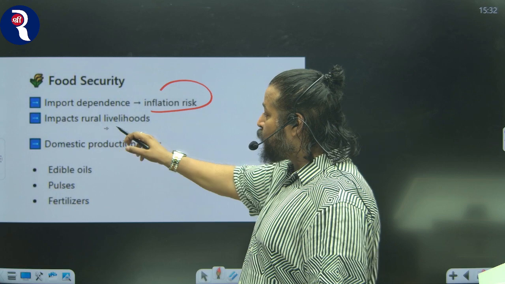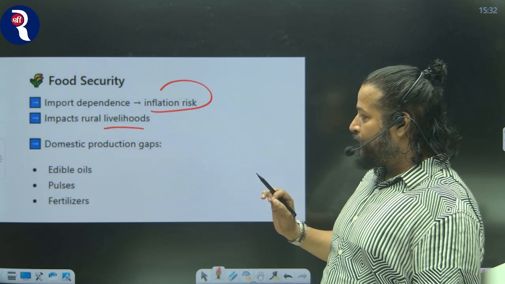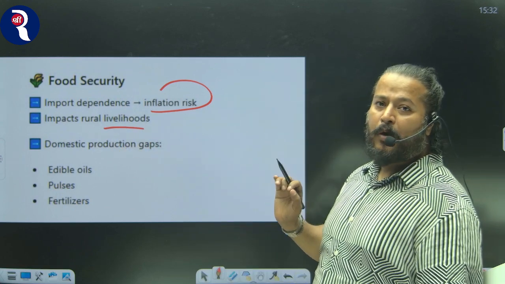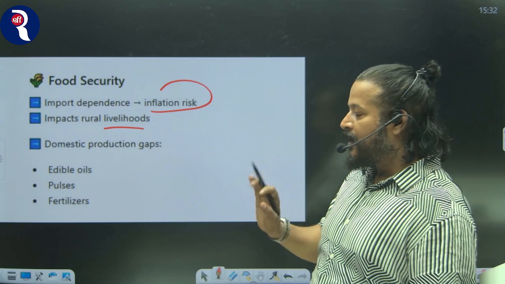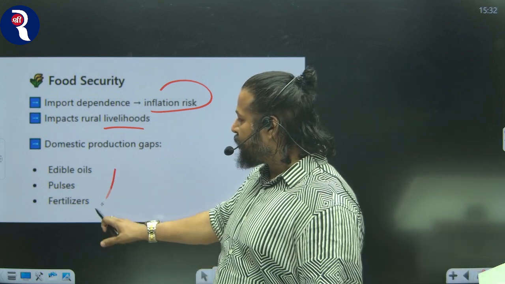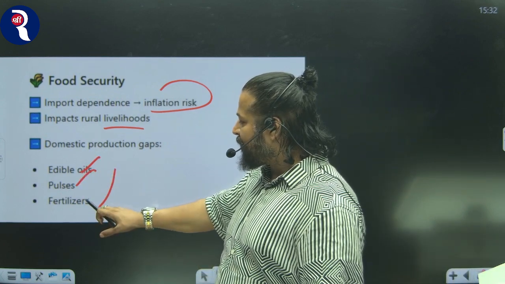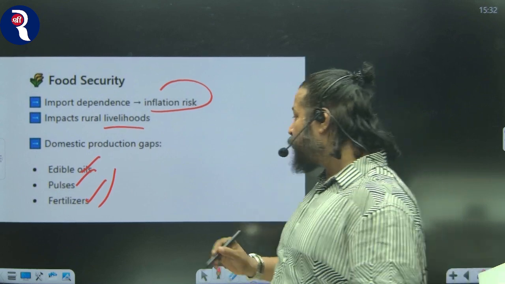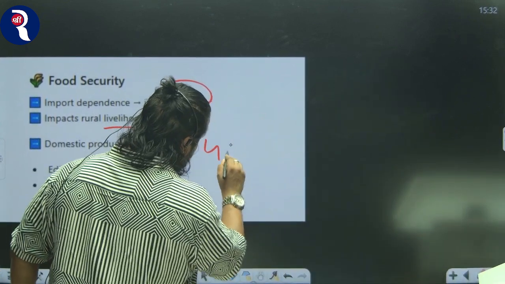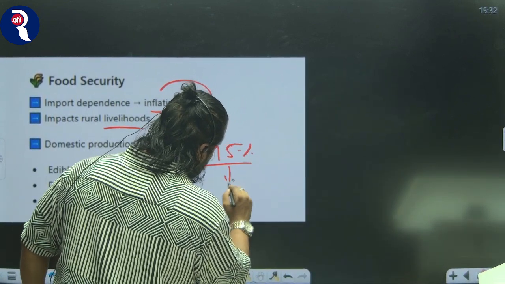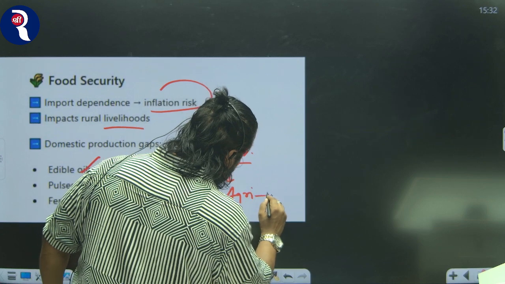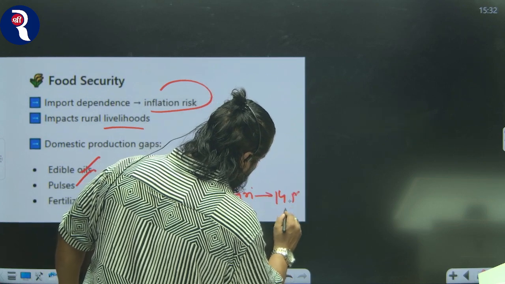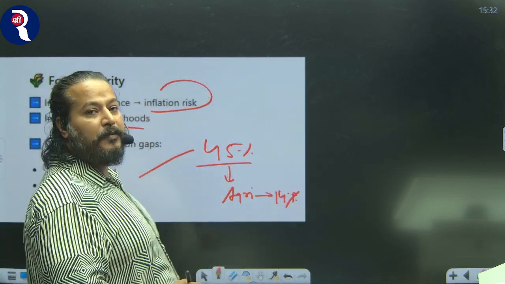It will impact rural livelihood, and it will also create a problem for the people who are marginalized. We are already import dependent in terms of edible oils, pulses and fertilizer, and this story is coming from a country where 45% of the labor force is involved in the agriculture sector, contributing 14% to the GDP. So this situation becomes grim.